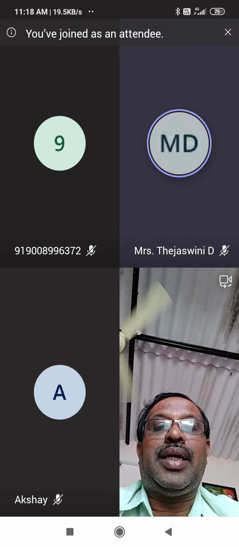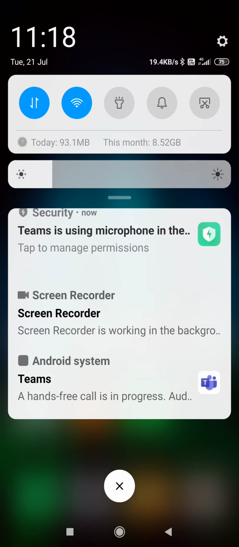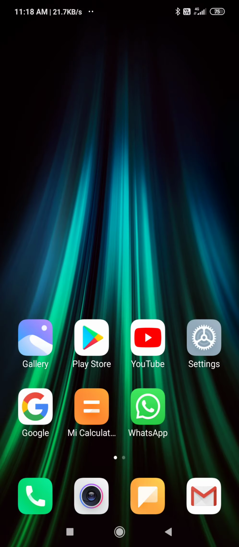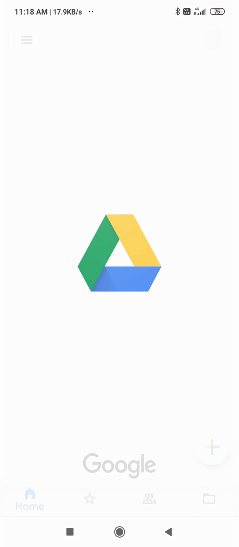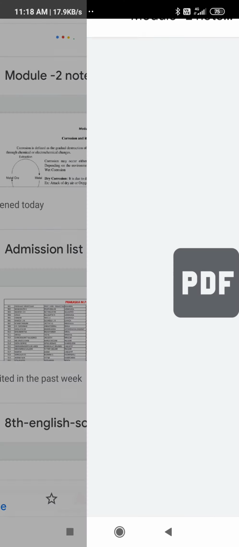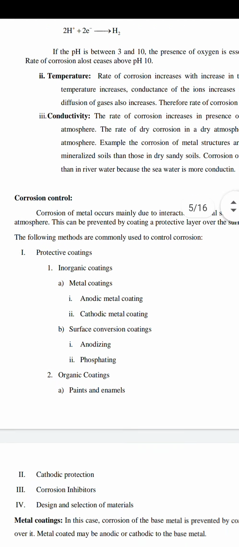When the pH is reduced, it forms acidic regions, and while in the acidic region, hydrogen is released at the cathode.